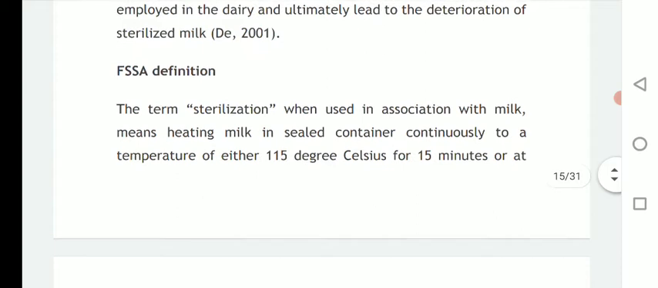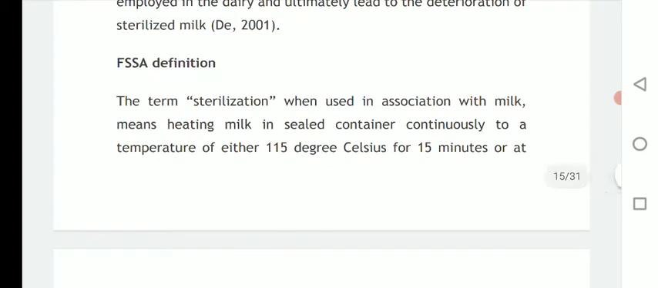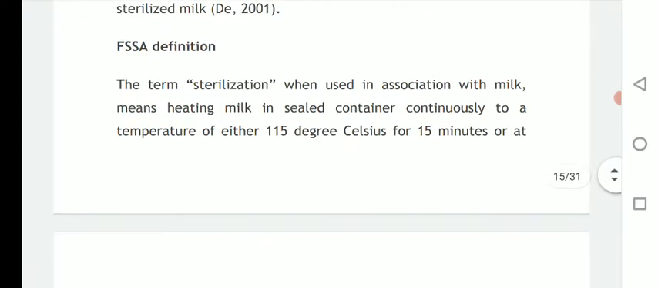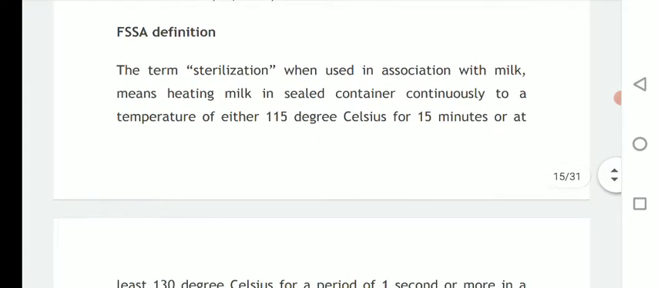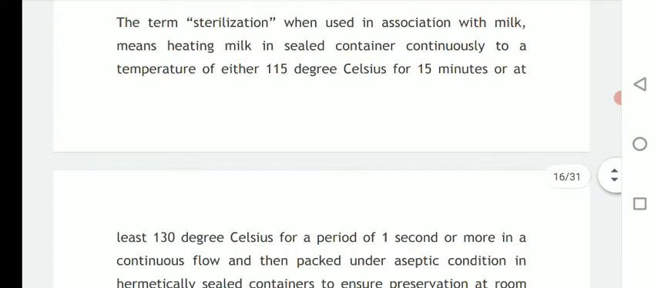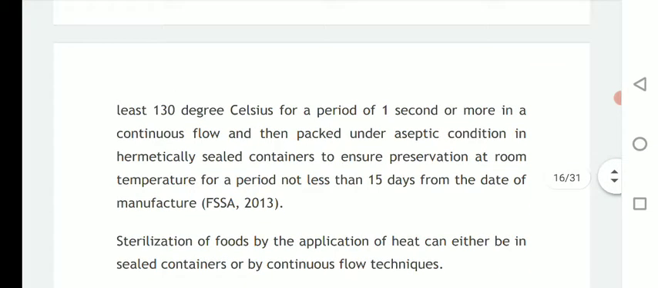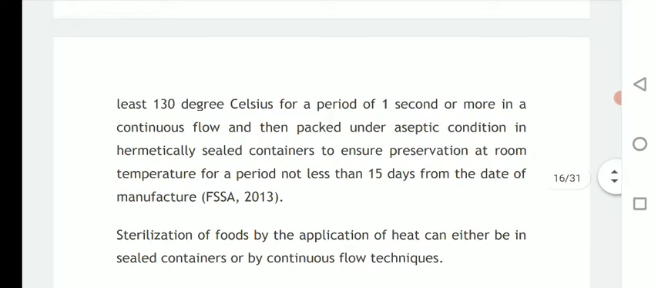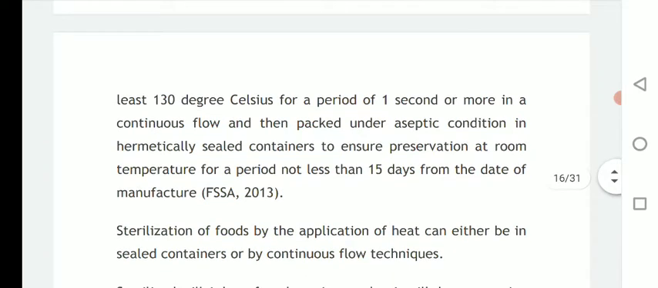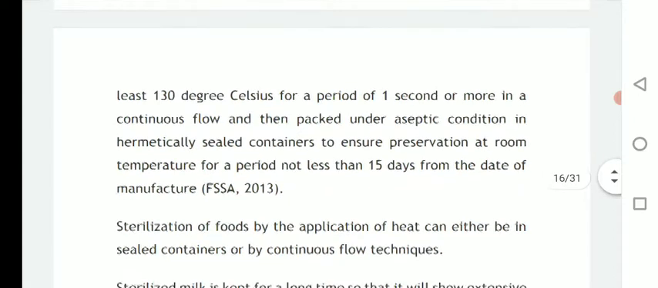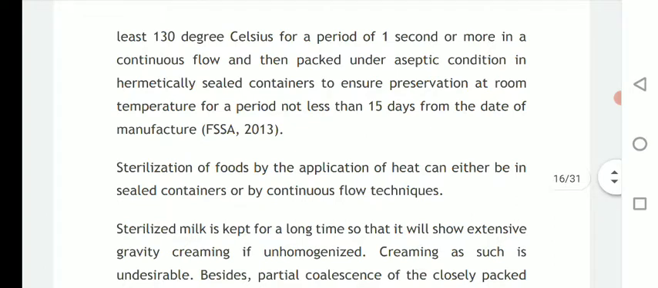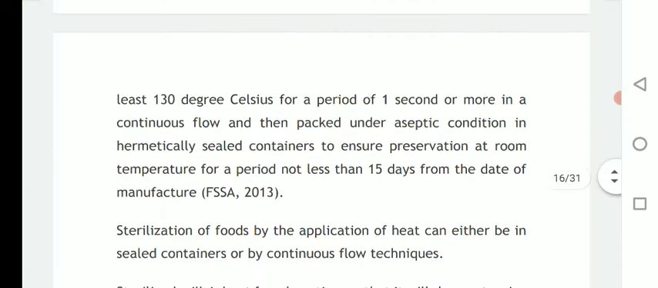So, the FSSAI definition. As per the Food Safety and Standards Authority definition, the term sterilization when used in association with milk means heating milk in a sealed container continuously to a temperature of either 115 degrees Celsius for 15 minutes or at least 130 degrees Celsius for a period of 1 second or more in a continuous flow, then packed under aseptic conditions in hermetically sealed containers to ensure preservation at room temperature for a period not less than 15 days from the date of manufacture.